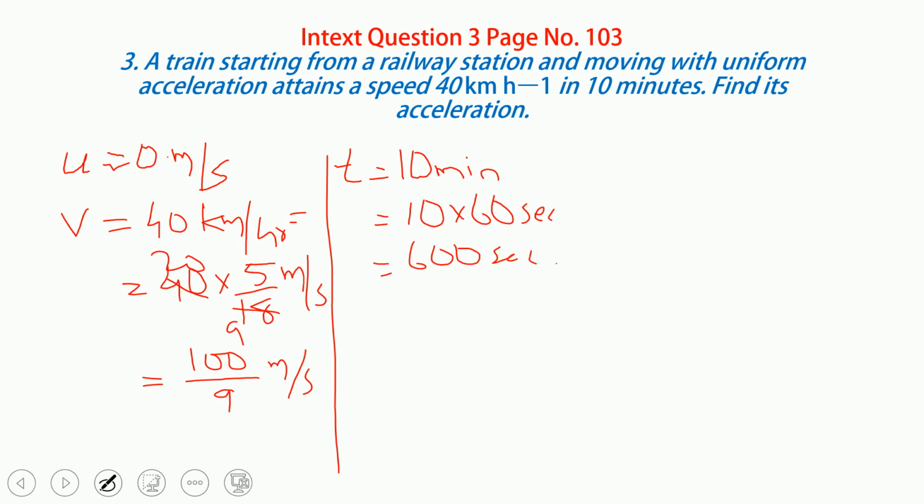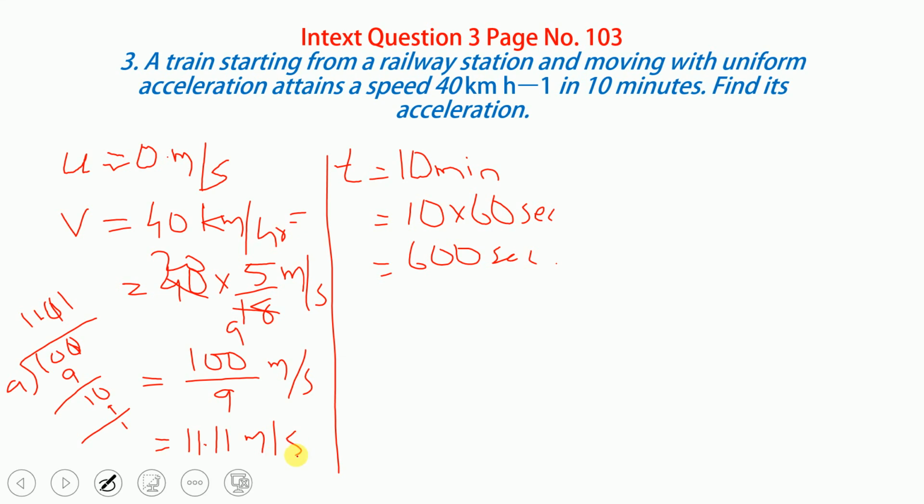Now we can divide 100 by 9 if we want, and it goes 11.11 and so on, so you get 11.11 meter per second.